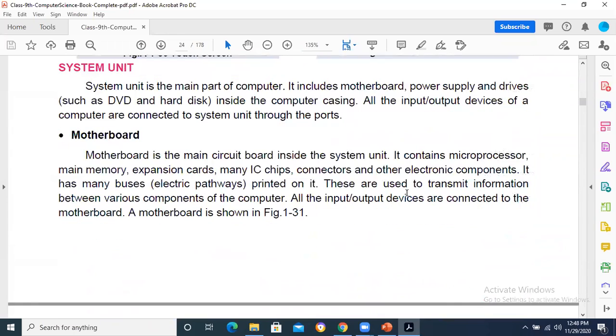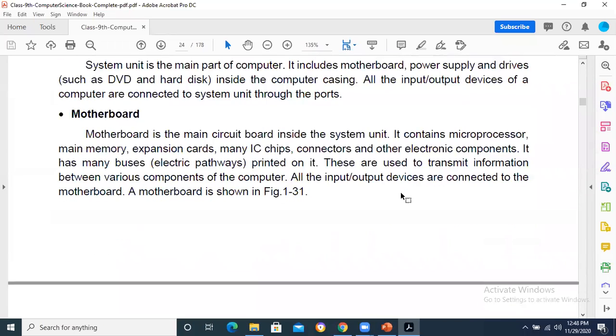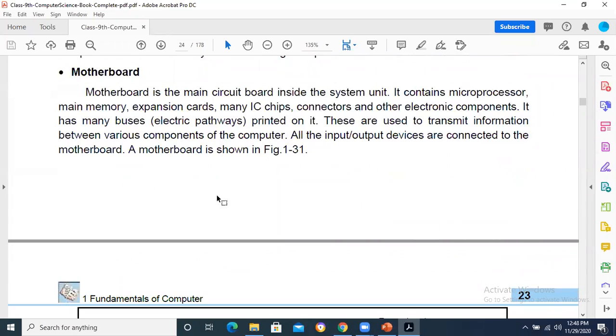Now inside the computer system, you can see that the motherboard is a very important component. All the devices are directly or indirectly connected with the motherboard. This thing is very important because the IO channel is there on the back of the CPU, which is basically part of the motherboard with which we connect all the devices. Inside the system unit, you will see that all hard drives, DVD, ROM, or RAM, all things are connected with the motherboard. So motherboard is basically the main board of the computer system with which you connect all types of devices.